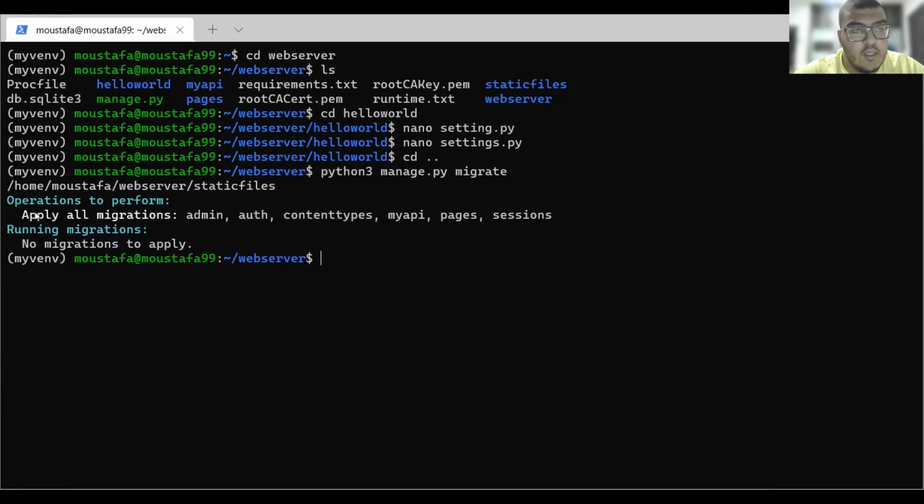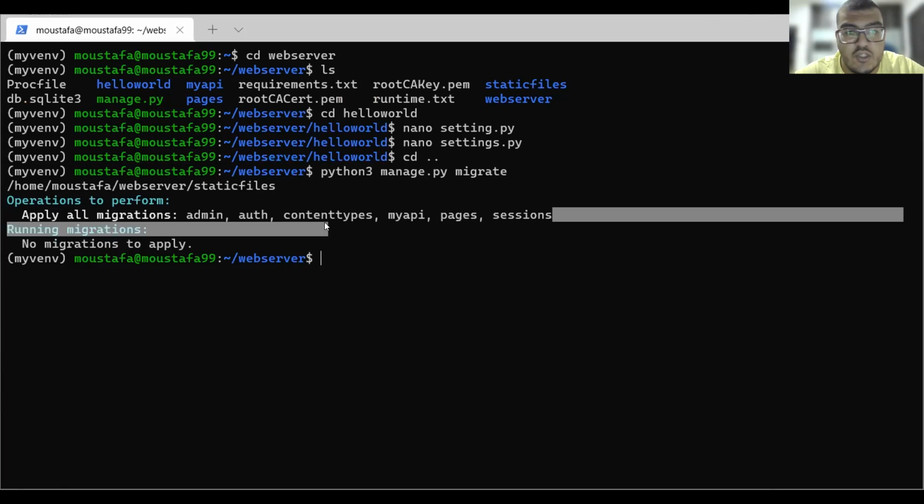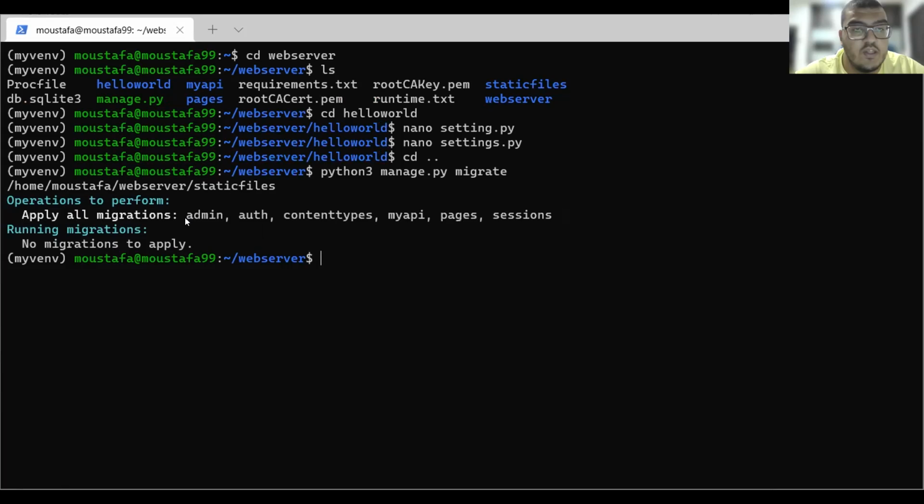So we have already migrated the admin and the authentication, content types, and I've already created our model, but I will explain it now. So these are all the databases that are inside our application or inside our web server right now. So we activate them by using manage.py migrate.